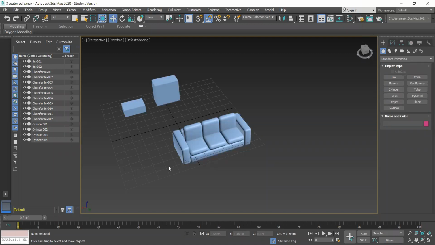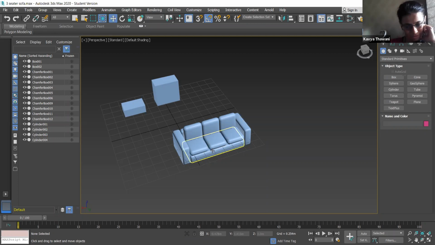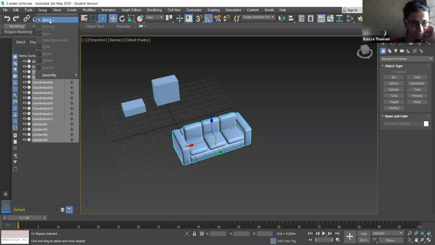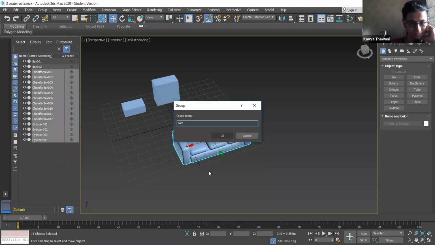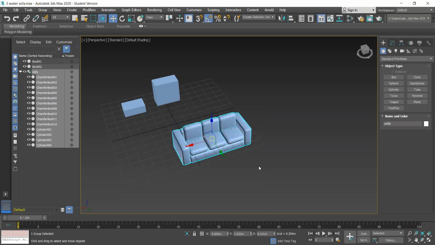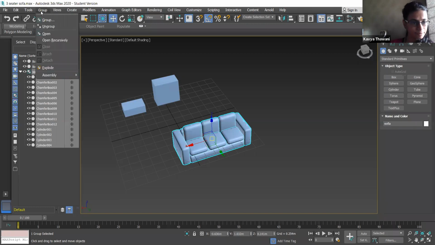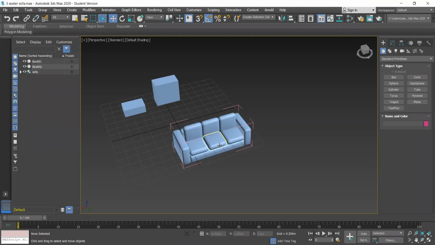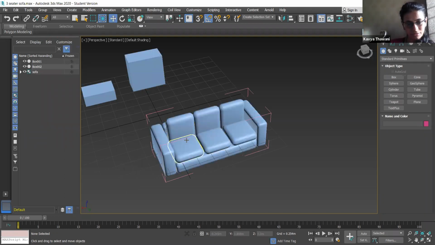But in AutoCAD, we have one more option: we can edit the block. Yes, I will tell you that also. Let's try grouping it again. Every time it's not possible to ungroup it. Like the block edit option you mentioned in AutoCAD, we have a similar option here. Go to group, click on open. Now you can see your object is open.